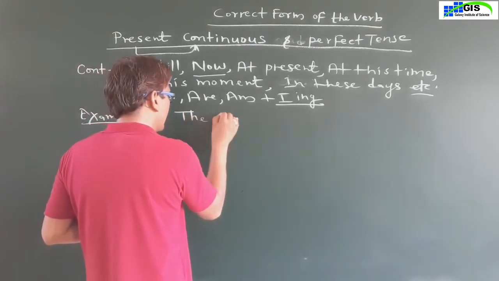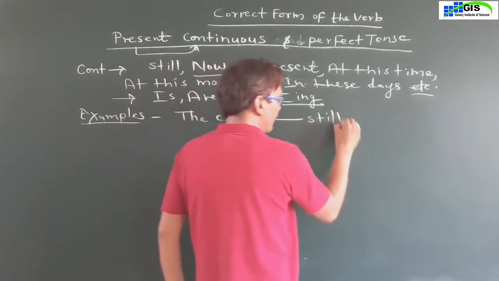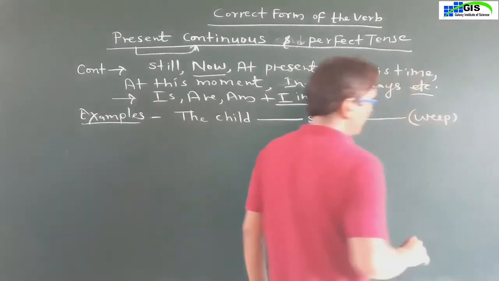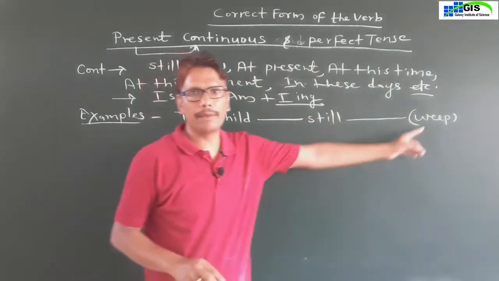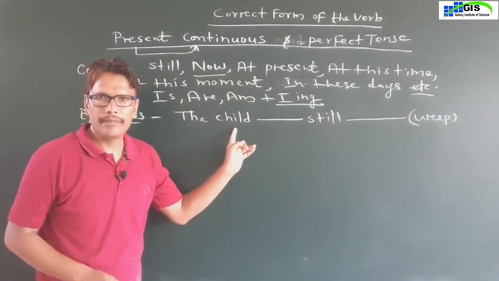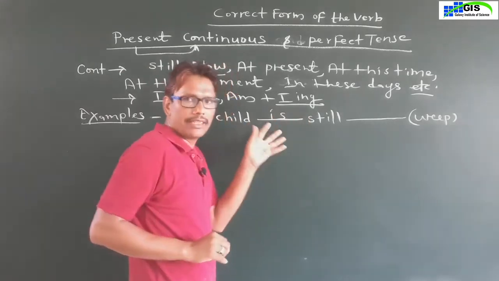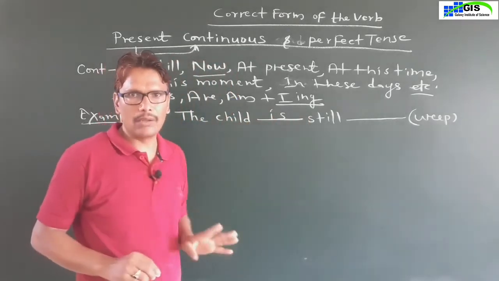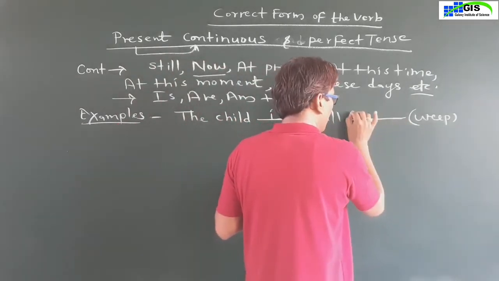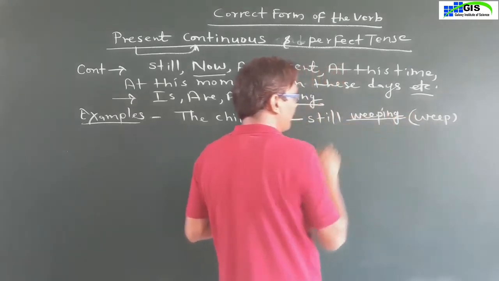The child is still, and in bracket you will get the first form of the main verb. The subject is the child. With the subject we always use is, because the subject is a singular noun, the child, and in the second blank you will fill ing with weep.